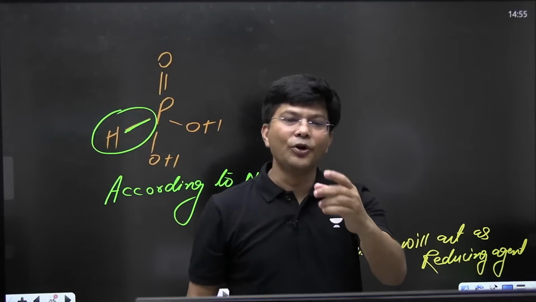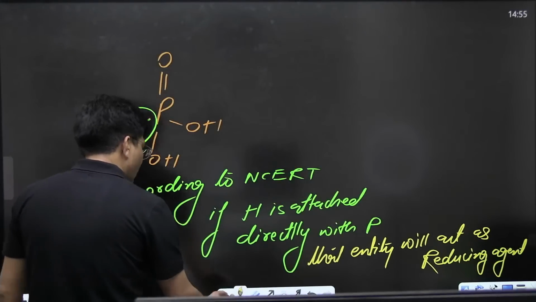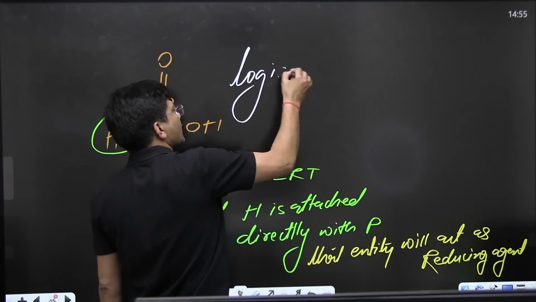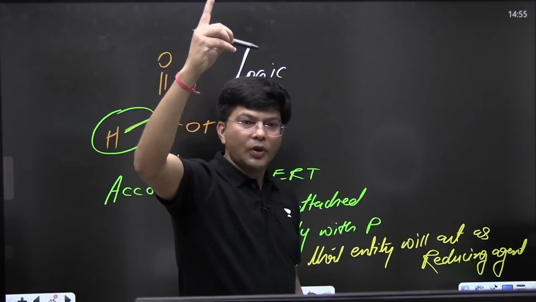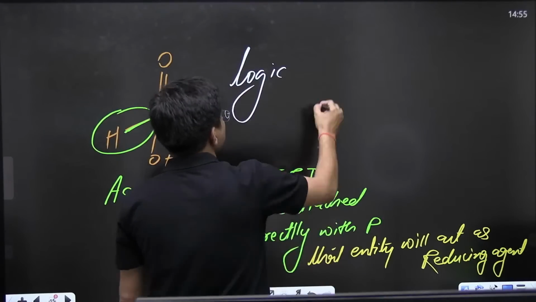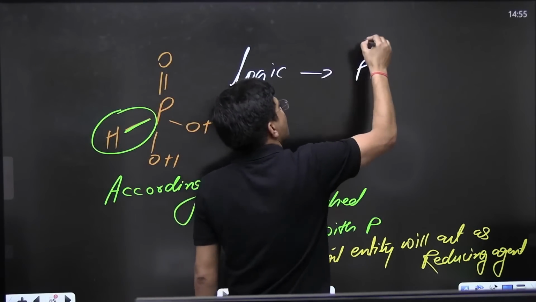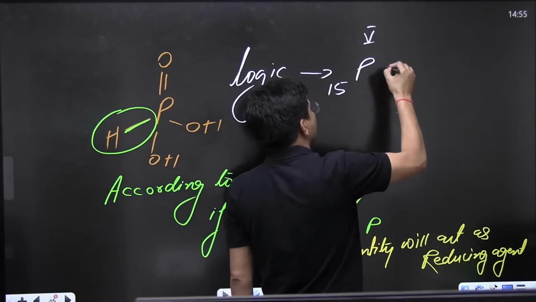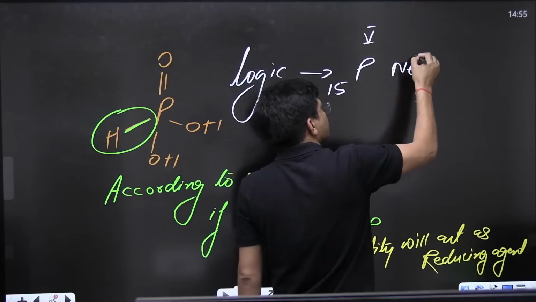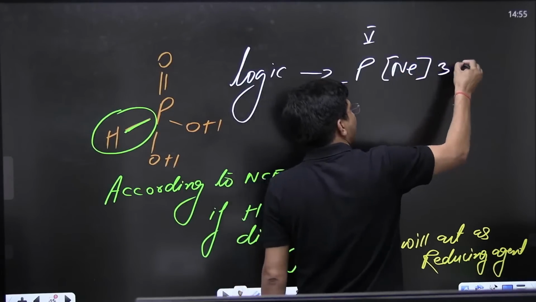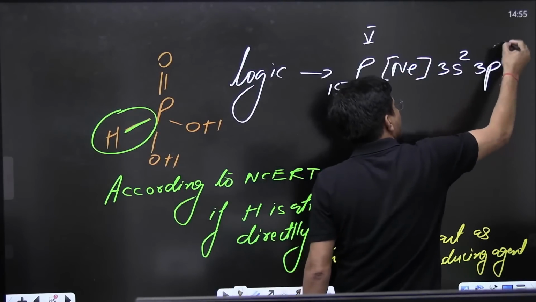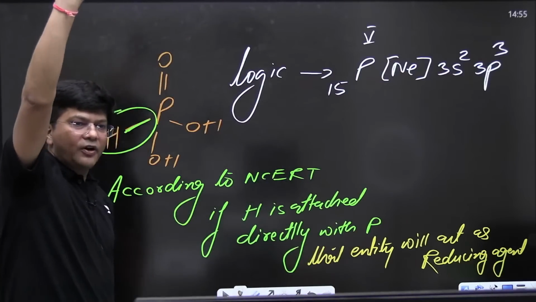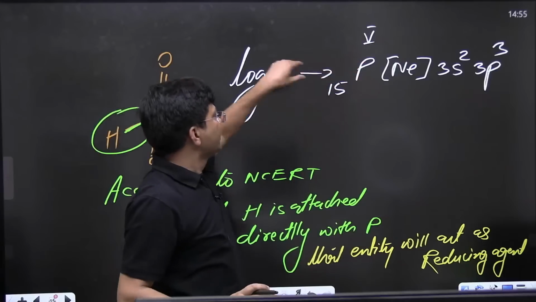See, I will give you my logic. Phosphorus belongs to which group? Phosphorus lies in the 5th group. That means its atomic number is 15. I can write neon, and then 3s2 3p3. Am I right? This is the electronic configuration. Is this much clear to all of you? The logic I am telling you is from the very basic.